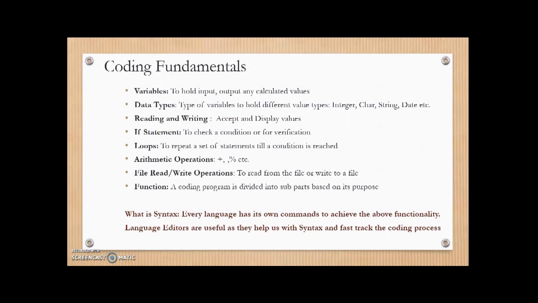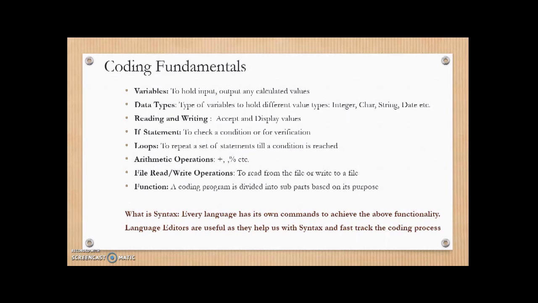Coding fundamentals. This is the most important slide in this video as it deals with teaching the basics of coding and programming. Once you understand the concepts, you can take next steps and start coding in a select computer language. We discussed that a code or program is nothing but a set of instructions to achieve the desired results. All programming languages have common features that help us achieve this. Some of these concepts are covered here, and we will also demonstrate when we review the sample codes.